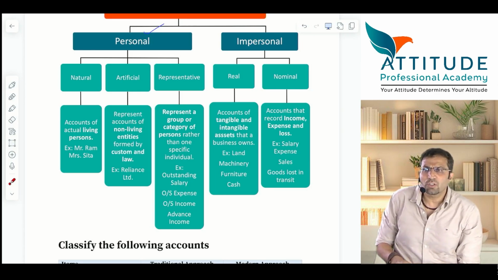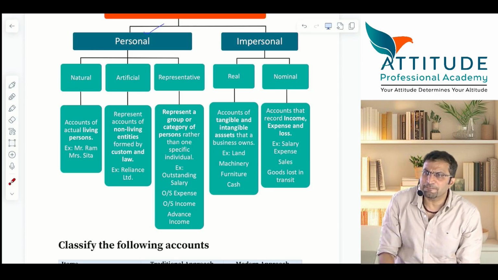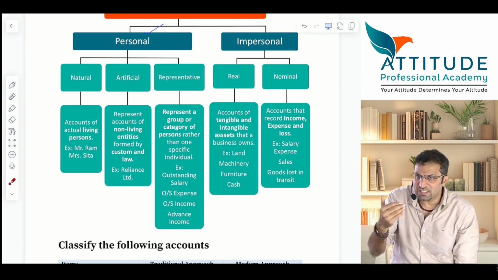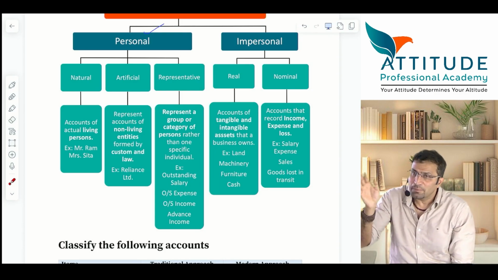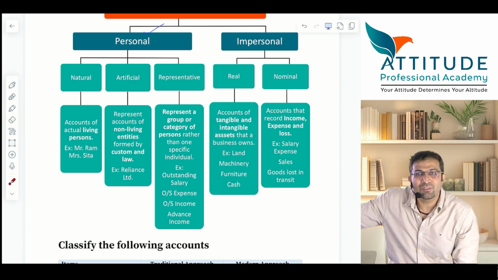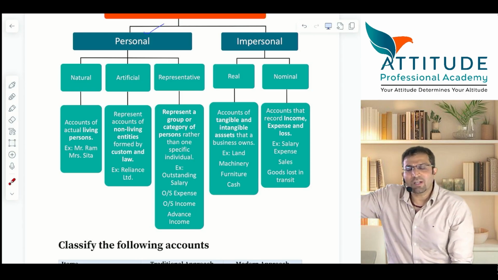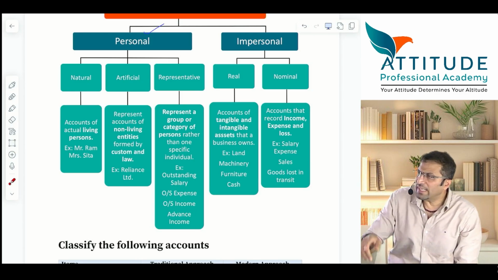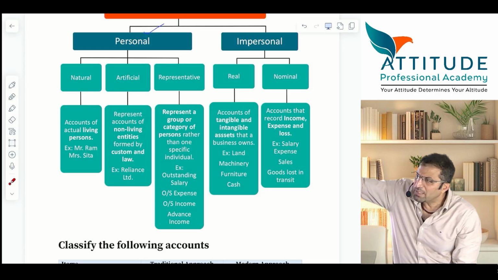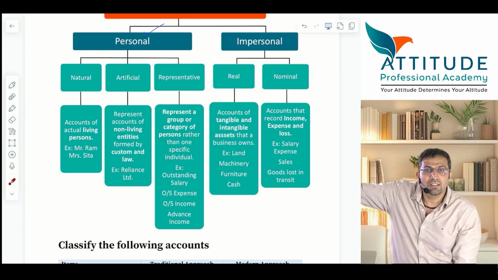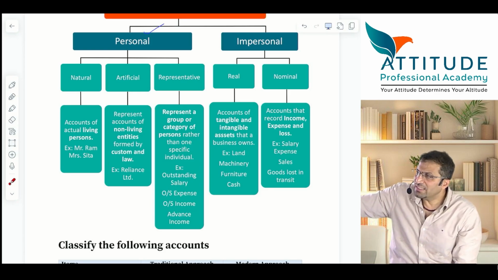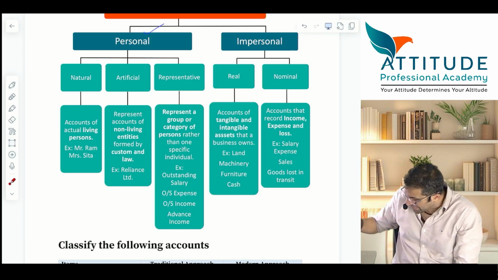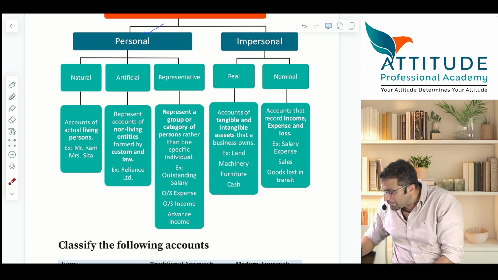Understood? Tell me, what do you mean by outstanding expenses? Expenses receivable or expenses payable? Payable to some person only, no? Yes or no? What are prepaid expenses? Expenses paid in advance to some person. It is a benefit receivable from some person. They are representing some person. That is why they are known as representative accounts.